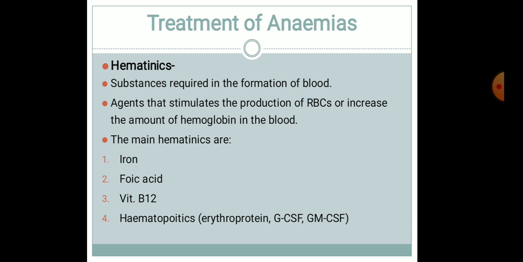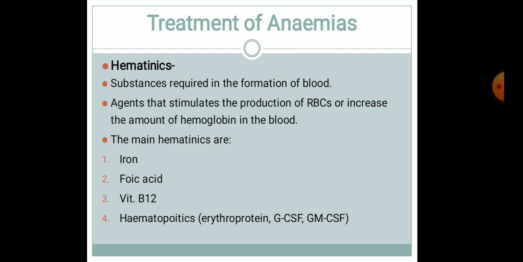We all know that in the condition of anemia, the level of hemoglobin is low, and that's why hematinics are used to increase the amount of hemoglobin in the blood. There are four main hematinics used to treat anemias. First one is iron, then folic acid, then vitamin B12 and hematopoietics. In the hematopoietics, erythropoietin is used, that is called epogen.